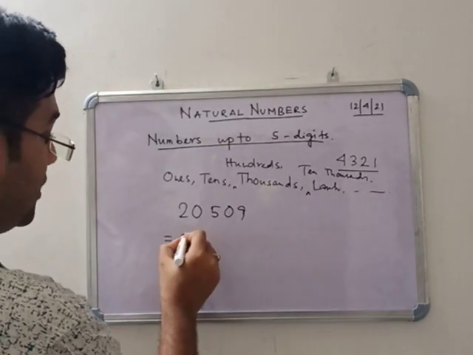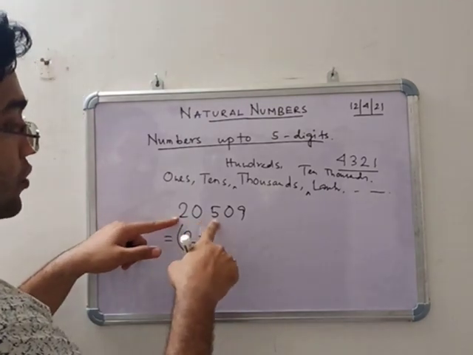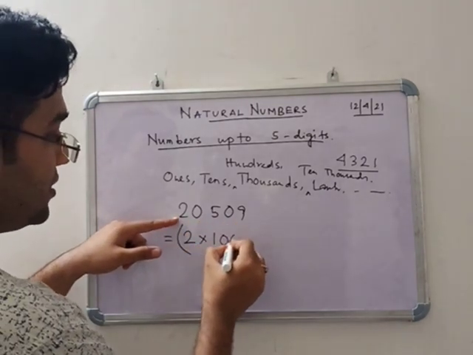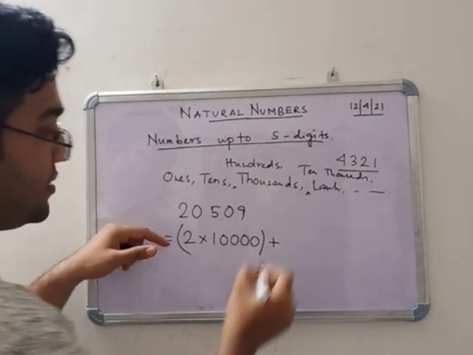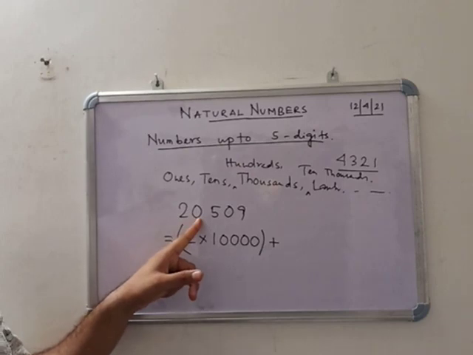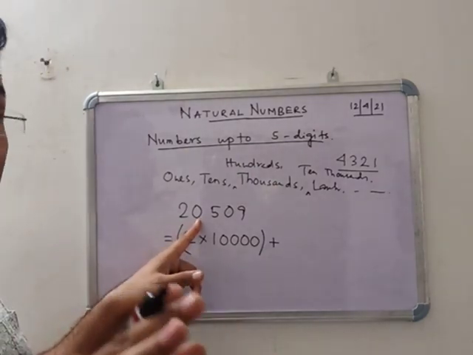So that means 2 into, how many digits are there after 2? 1, 2, 3, 4. That means 4 zeros, plus 0, no place value, and no expanded form we need.